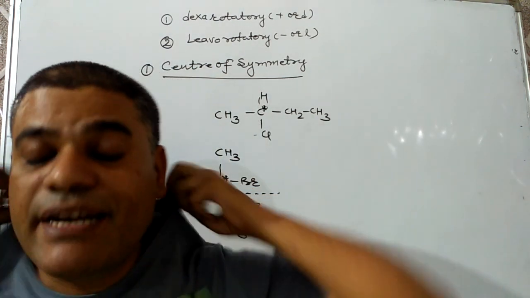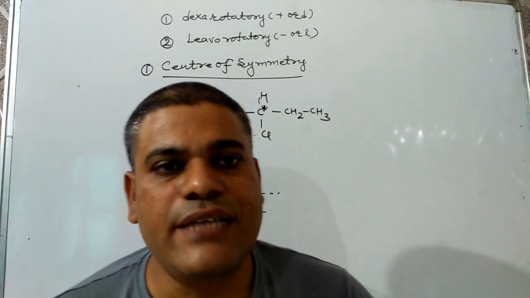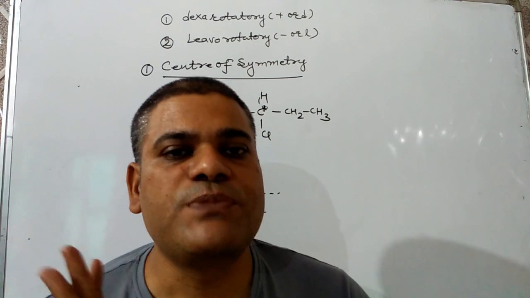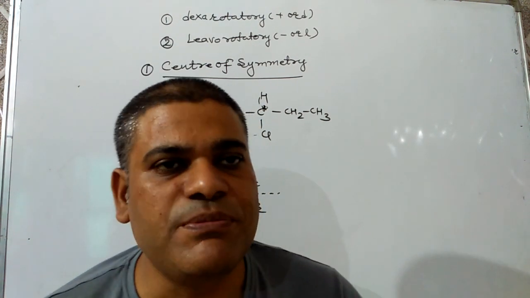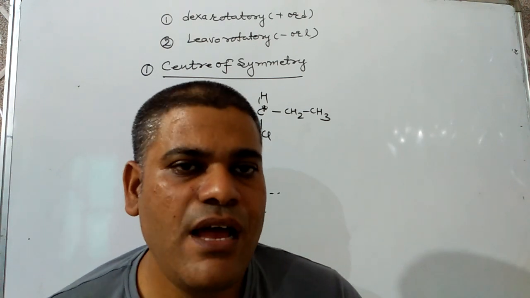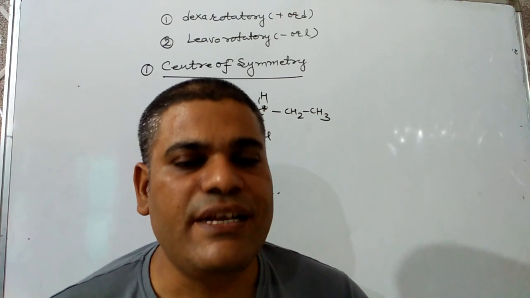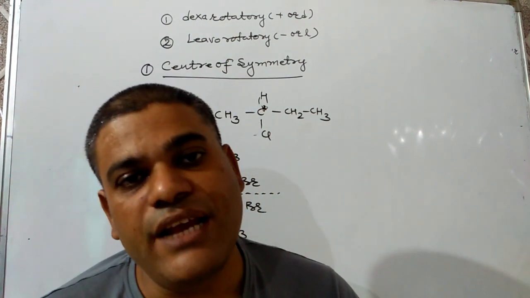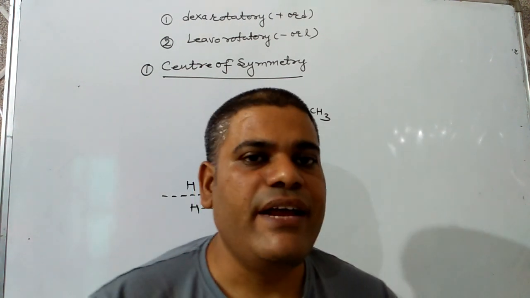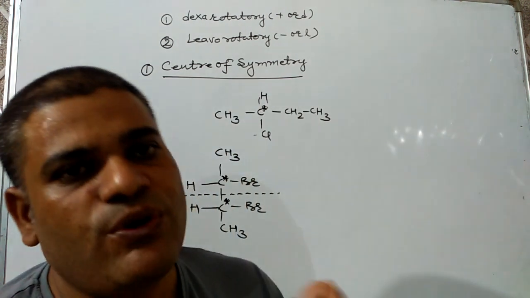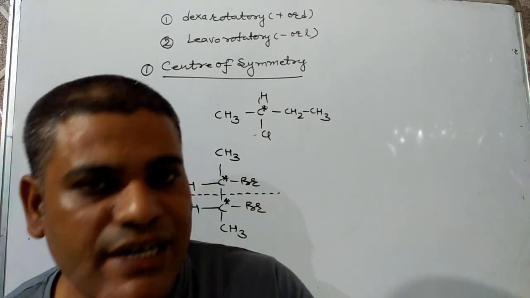Now, the third symmetry element which shouldn't be present in a molecule to be optically active is the rotational axis of symmetry, or simply axis of symmetry. It is the imaginary axis about which, when a molecule is rotated, a similar configuration occurs more than once in one complete rotation.